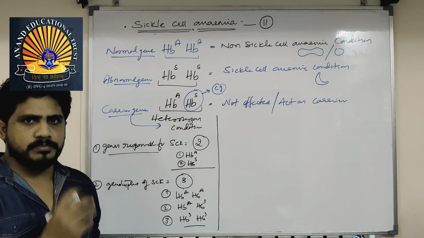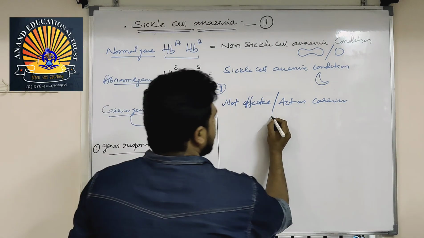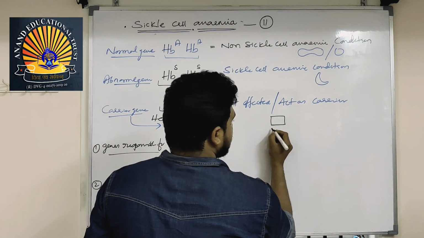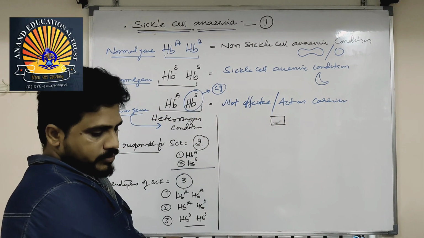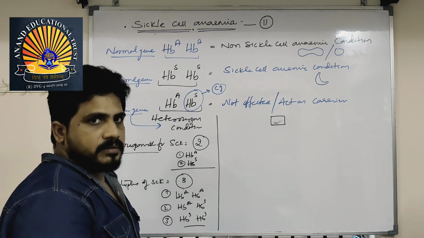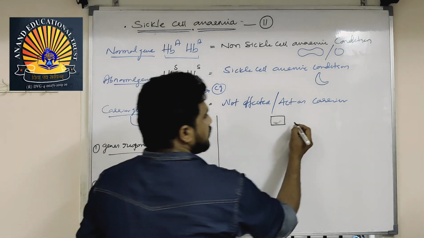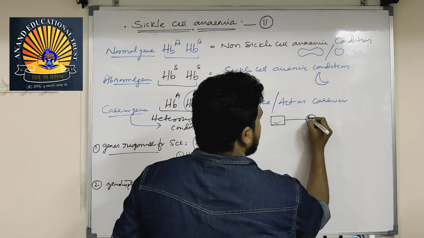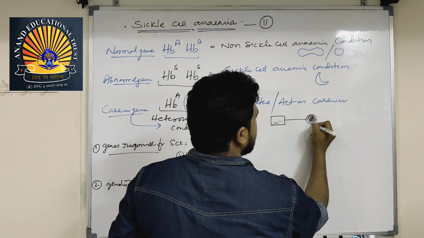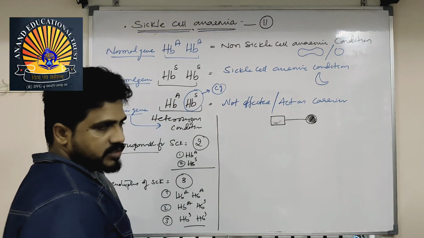By this, let us see a small pedigree. A normal person, male, is a square. This kind of shape represents male in pedigrees. Married to, the shaded round means affected one.